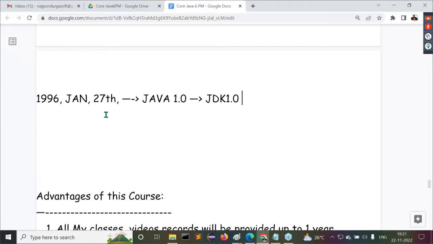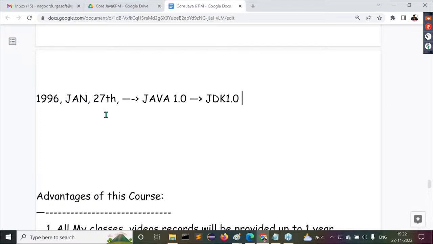From that point onwards, every 1 or 2 years another version was released: 1.0, next 1.1, next 1.2. In 1.2 major changes are available; 70% of Java was added in 1.2. There the terminologies J2SE, J2EE, J2ME came into the picture. Along with it, three modules were provided in the second version of Java: J2SE, J2EE, J2ME. 1.2 is the major version. Next 1.3 and 1.4 are normal versions only.